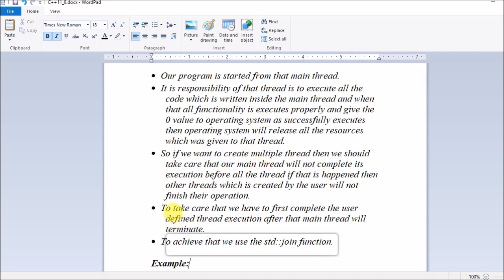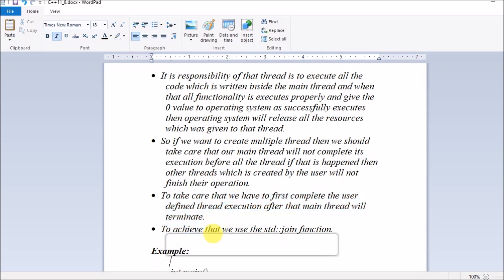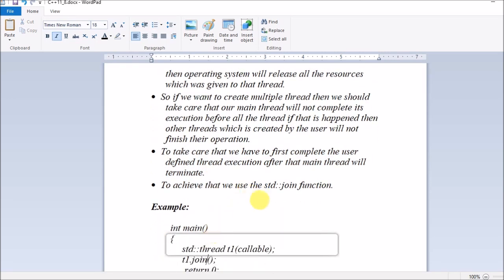So guys, we have to first complete the user defined thread execution, after that the main thread will complete. The same thing, we have to ensure that subthreads complete their task before the main thread goes to termination. How to achieve this feature, that all subthreads complete their task and only then the main thread goes to termination? By using this function, that is std::join function. So we will see how this is achieved.